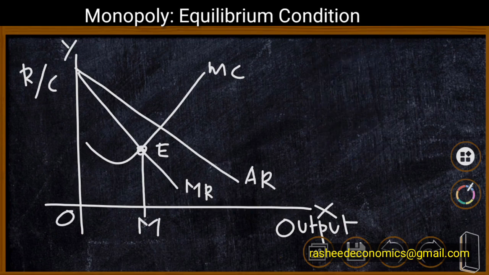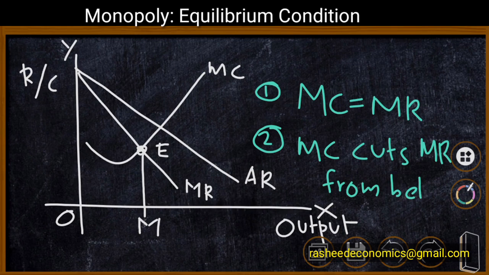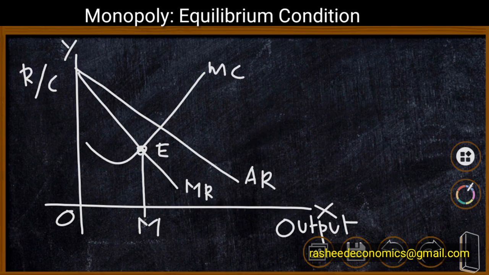Here, two conditions are satisfied. First, MC is equal to MR, that is marginal cost is equal to marginal revenue, and second, MC cuts MR from below, that means MC is rising. As the next step, we have to analyze whether the firm is earning abnormal profit, normal profit, or loss.